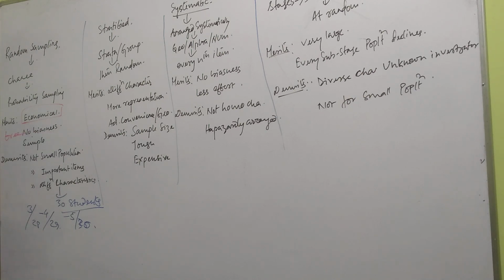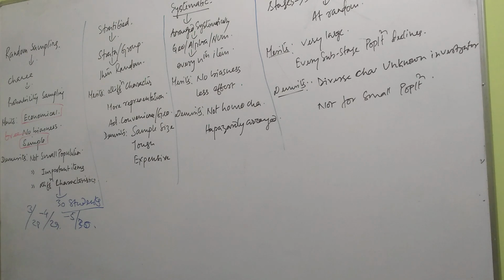Okay? And the third is it is a very simple method. No difficulties is there in determining the sample from the population. Understood? So what we find, what is random sampling? It is a method where selection of the sample is dependent on chance. It is known as probability sampling. What are the merits? It is economical. It is free from biasness and it is a simple method. Sufficient. এইভাবে তিনটা merits লিখবে, you will get the 3 marks.